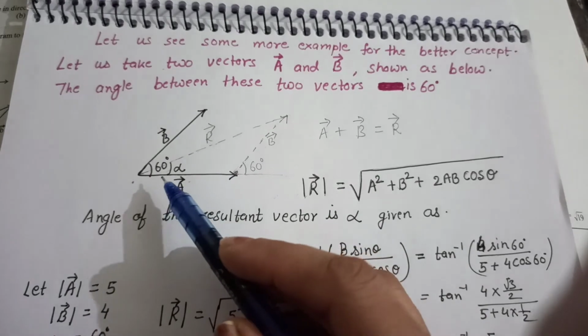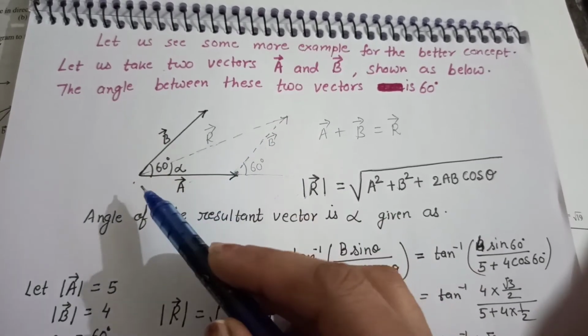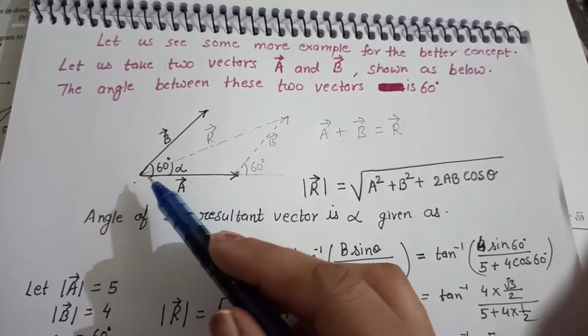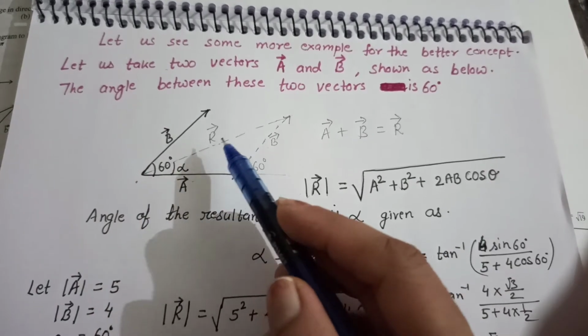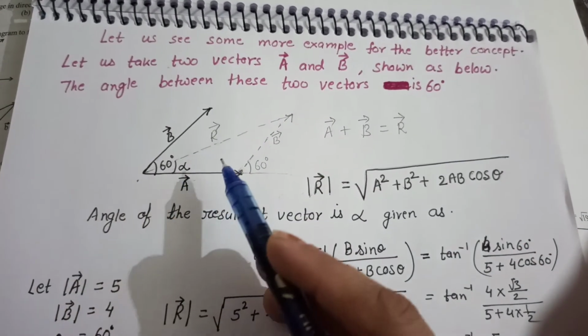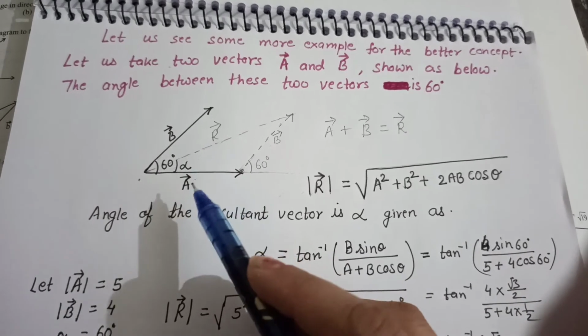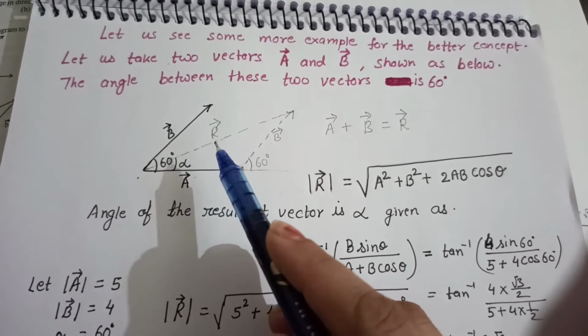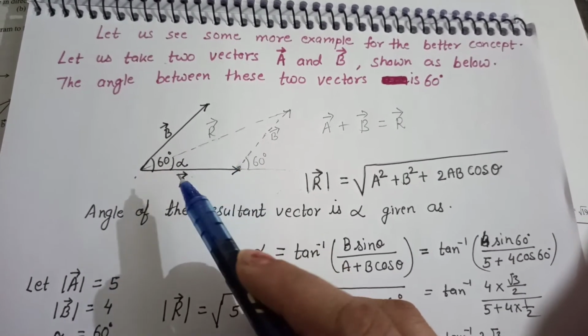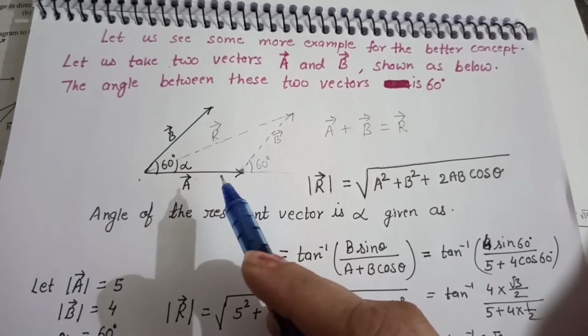Now how can we find the resultant of these two vectors? When we add these two vectors, the resultant vector will be, suppose, R. For the addition of the vectors, we will apply the parallelogram law of addition.